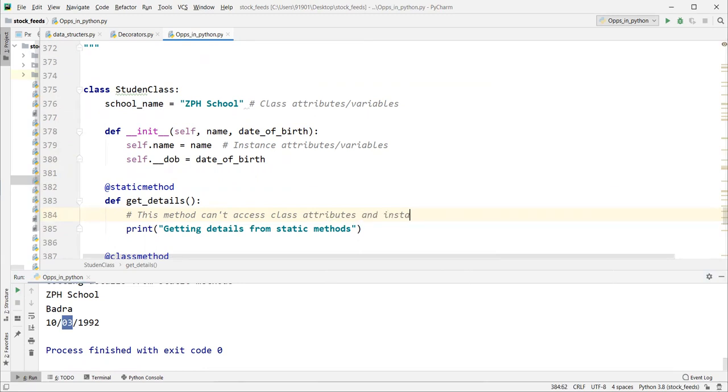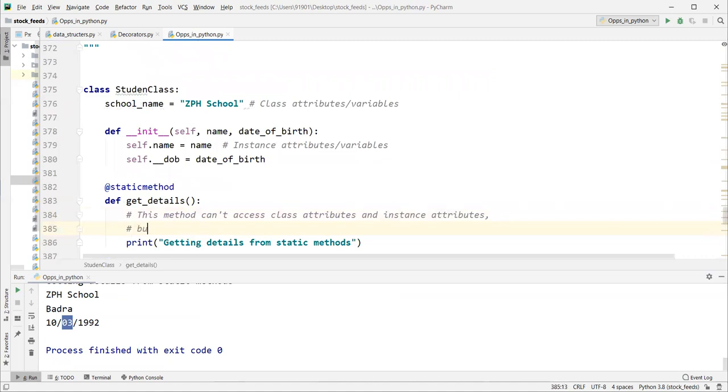Understood? This method cannot access class attributes or instance methods, but it can be callable with both: from the class name as well as from an instance, guys. Understood?